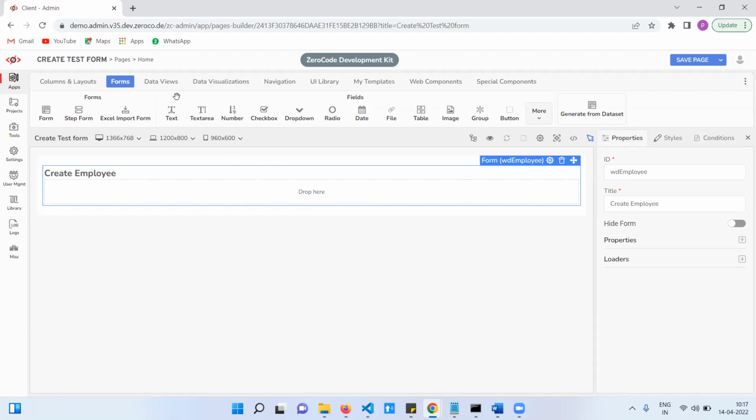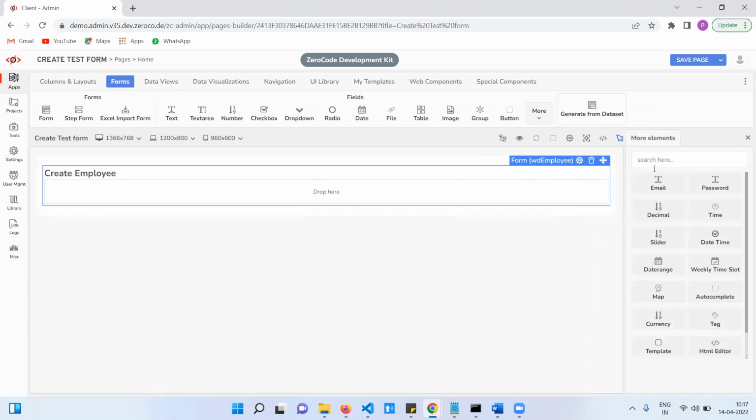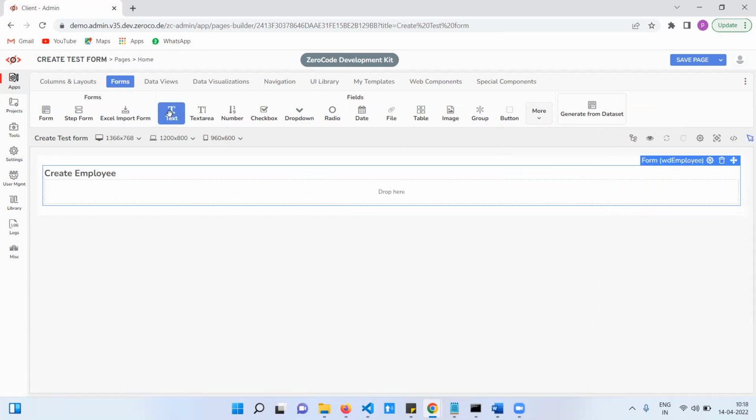Now I am going to drag and drop each and every field. These are the default fields. Everywhere we are using basic fields. When you click on more, you will get the advanced fields. Advanced fields are not required as of now. In coming sessions, we will explain in detail. For now, let's go ahead with basic fields. Now I'm going to drag and drop a text field.